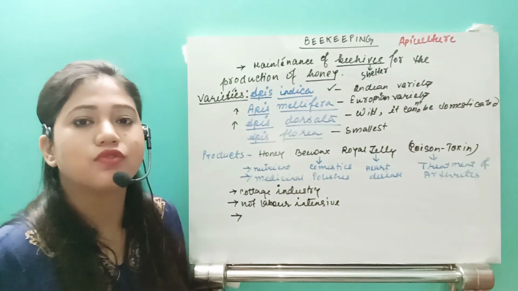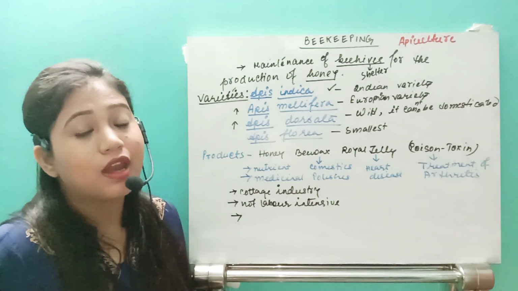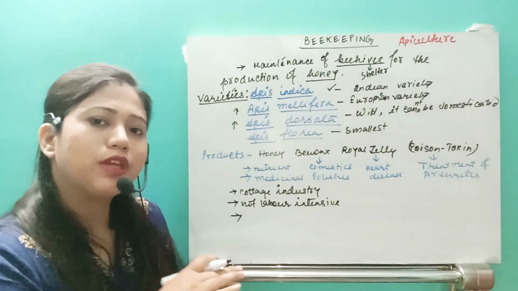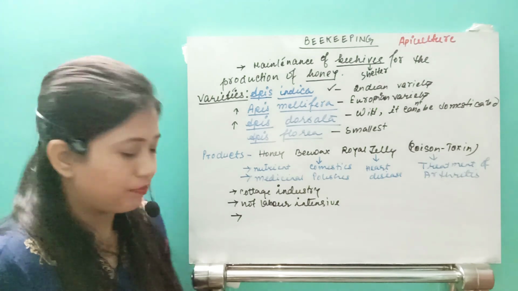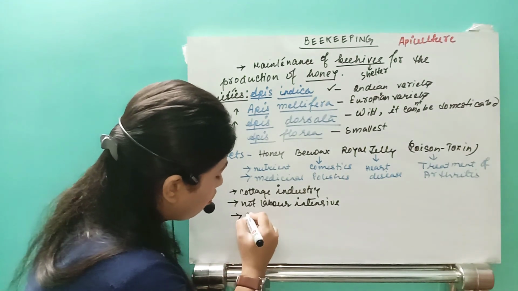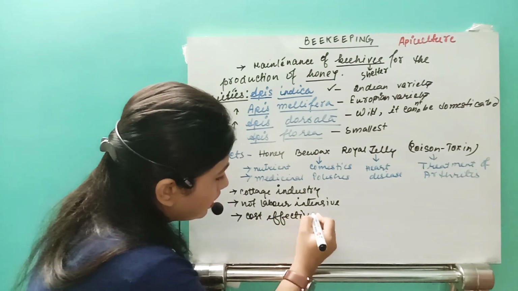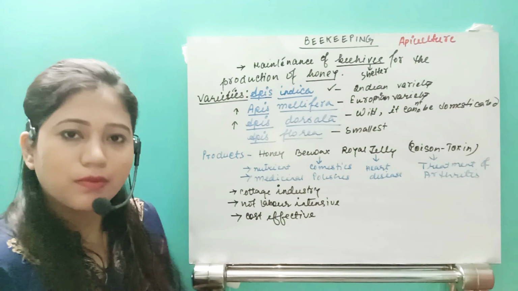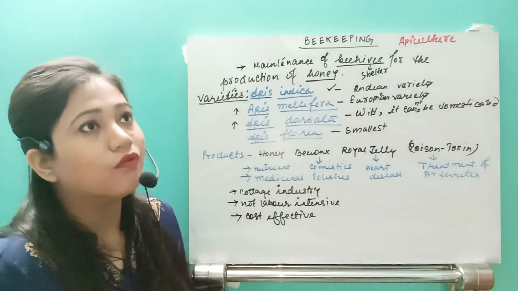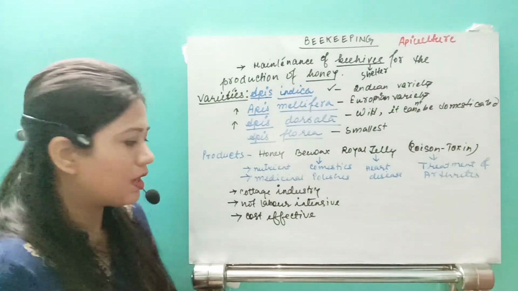Suppose you want to think of other types of industries: compared to beekeeping, they require a high value of money. So beekeeping is also cost effective, right? These things are very much important, that is why one can be attracted towards beekeeping.